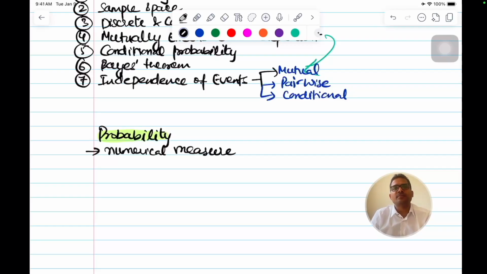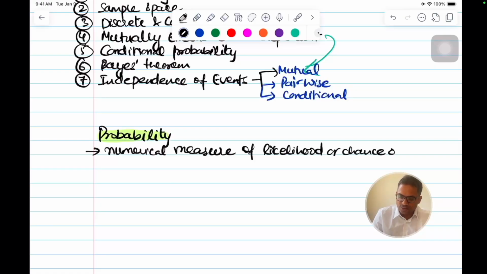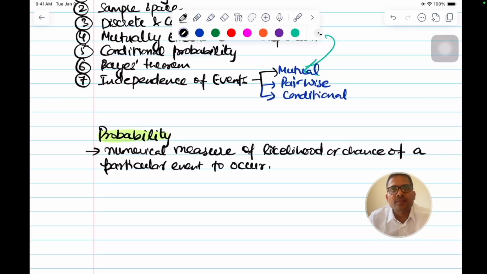It's the measurement of likelihood or chance of a particular event to occur. So this is probability in general.